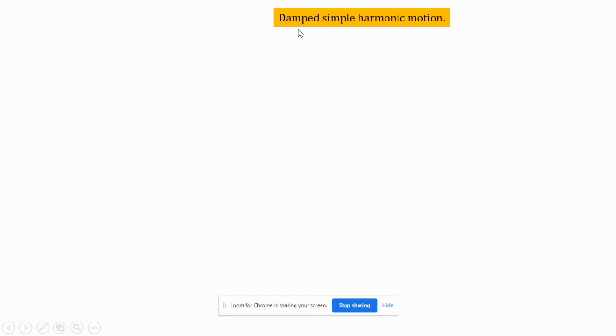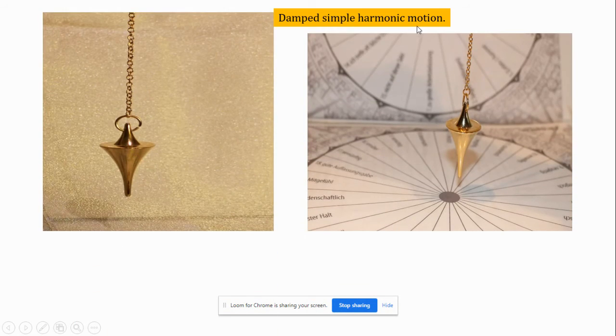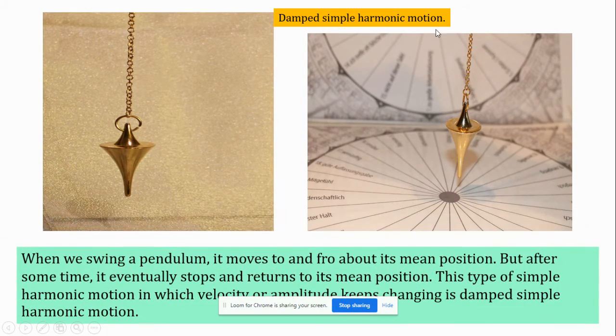Next, I'll move on to damped simple harmonic motion. What is damped simple harmonic motion? These are all examples of damped simple harmonic motion. Then I'll explain what it is. When we swing a pendulum, it moves to and fro about its mean position. But after some time, it eventually stops and returns to its mean position. This type of simple harmonic motion in which velocity or amplitude keeps changing is damped simple harmonic motion.